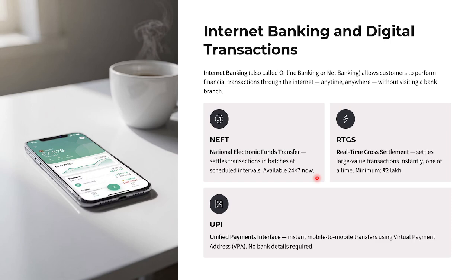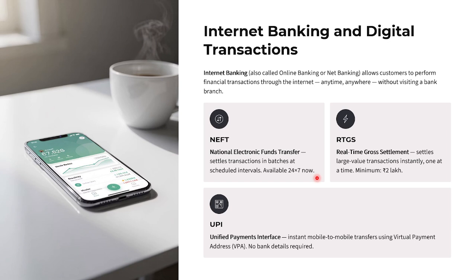Then RTGS. Okay. So Real Time Gross Settlement. So large volumes of money, like it may be 2 lakhs, 3 lakhs, or 1 crore also. At a time, you can transfer through RTGS. So the minimum is 2 lakhs in RTGS, and in NEFT there is no minimum amount required, whereas UPI, Unified Payments Interface, so everybody is using Google Pay, PhonePe.